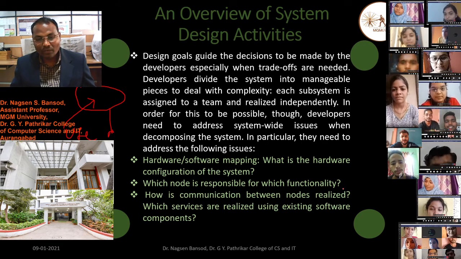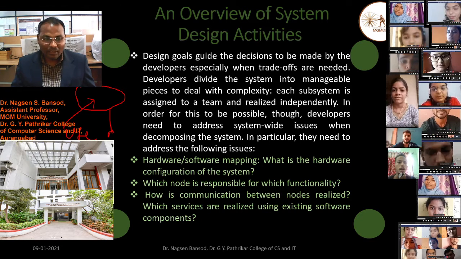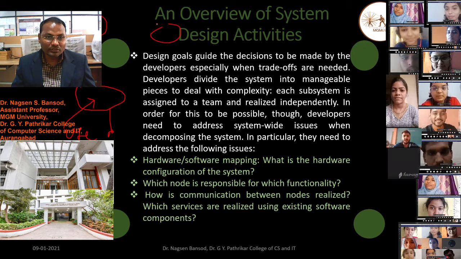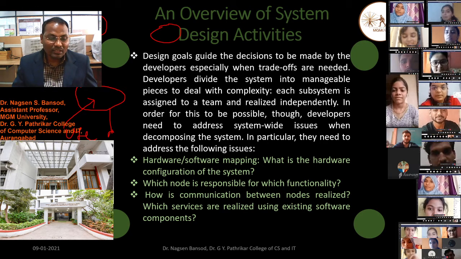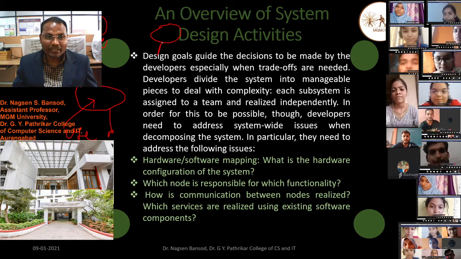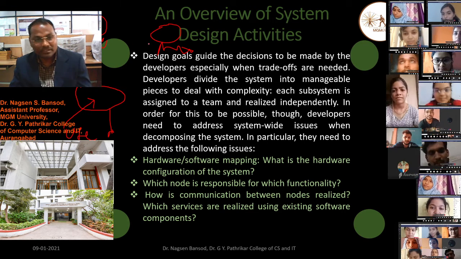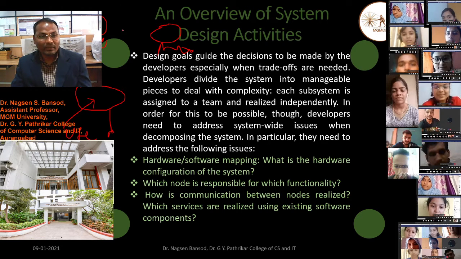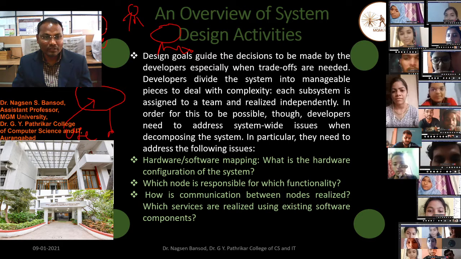How is the communication between the nodes realized? Suppose there are two nodes, then how will these two nodes communicate with each other? Suppose this is an ATM card and this is an ATM machine, then how will communication happen between the ATM card and the ATM machine? There should be one actor as a user.